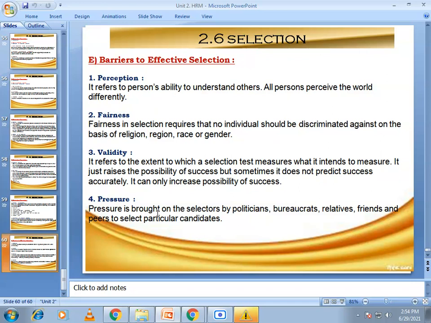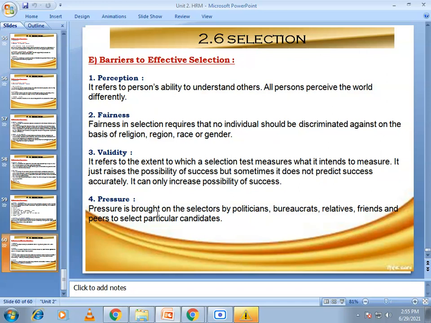Perception, or our views, are highly personalized. We all perceive the world differently. Our limited perceptual ability is obviously a stumbling block to the objective and rational selection of people.